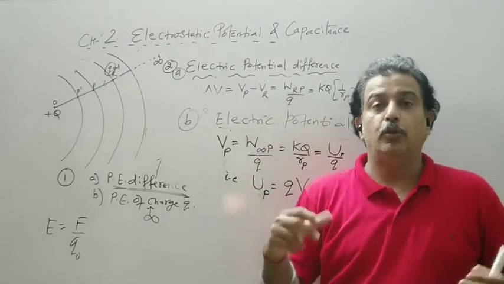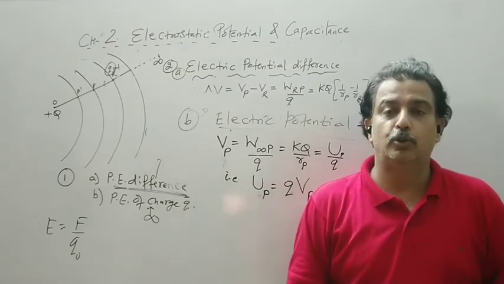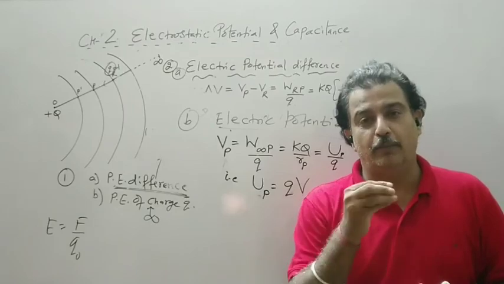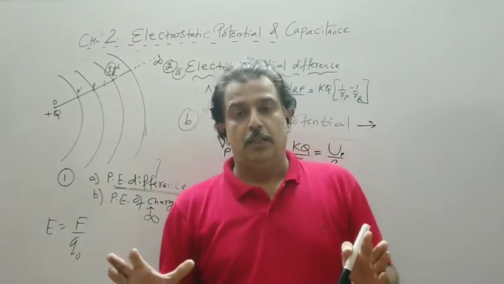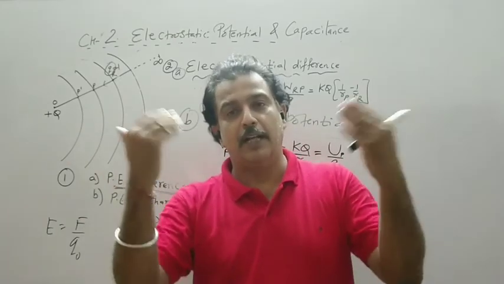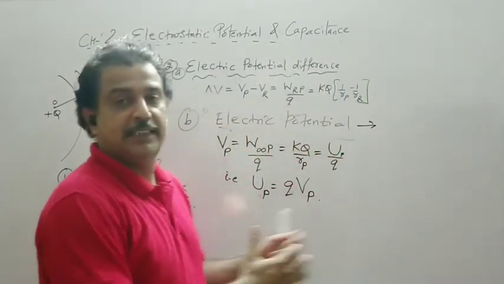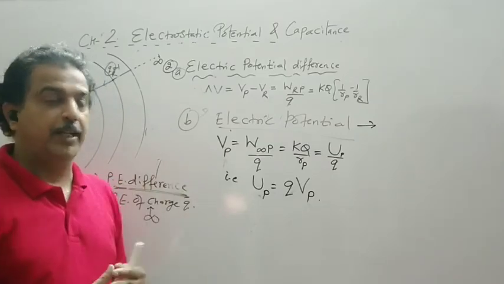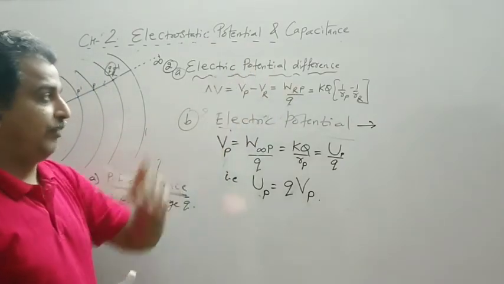Here you have to do the work. In this chapter you have to do the work to move a charge Q or to move 1 coulomb of charge against the field, and whatever energy you will spend, that will be stored and it will be retrieved back in some another form that we will see in chapter 3 also, how the energy will be retrieved with the help of this potential difference.